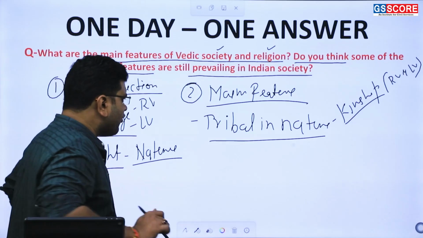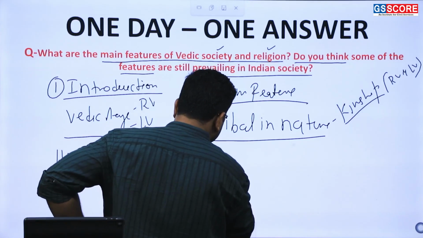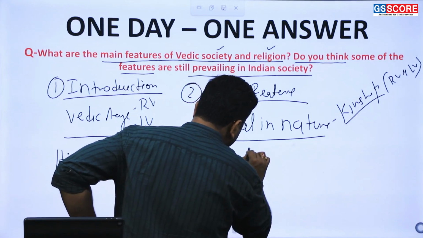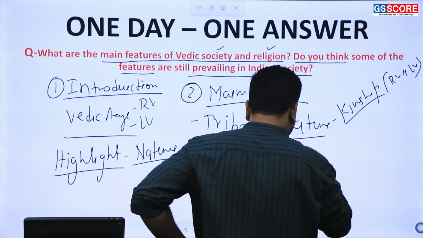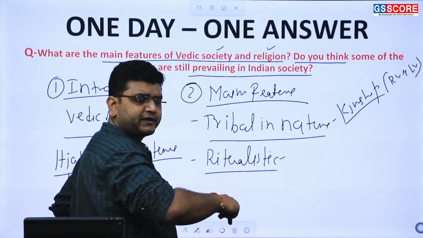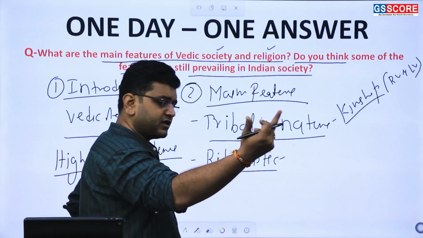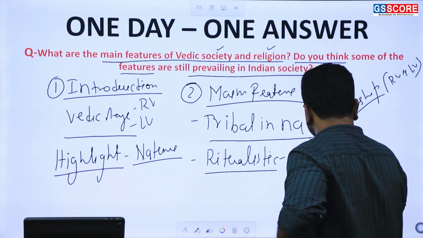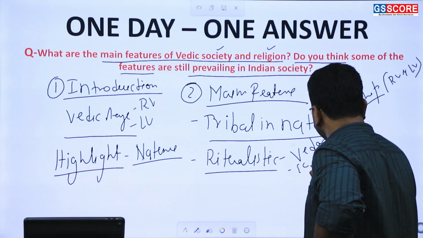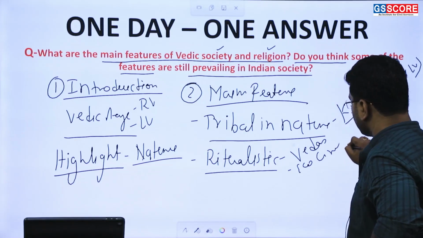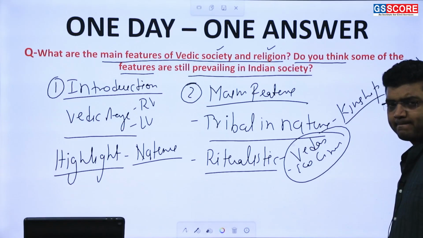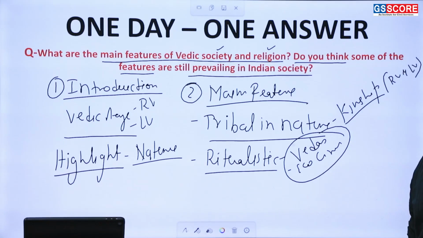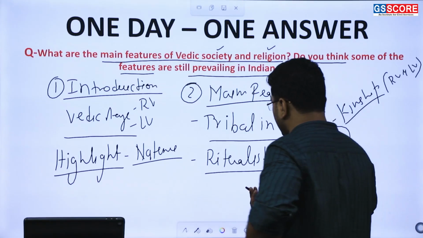The society was ritualistic. And under this ritualistic aspect, connect the reason for it: why was it ritualistic? Due to the Vedas, due to the economic circumstances, which were driven by the ritualistic aspect. Okay, society was ritualistic.